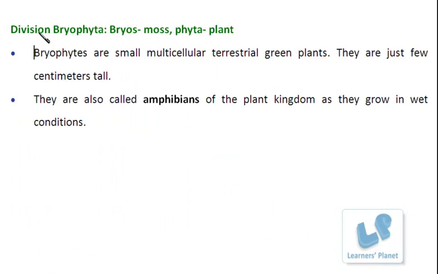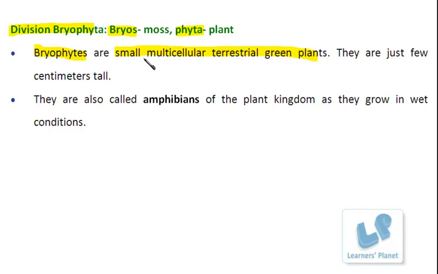So students, the next division is Bryophyta, and this term is again comprised of 2 parts: bryos, which means moss, and phyta, which means plants. And commonly plants that belong to this group are known as the bryophytes. These bryophytes are very small, multicellular, terrestrial and green colored plants.